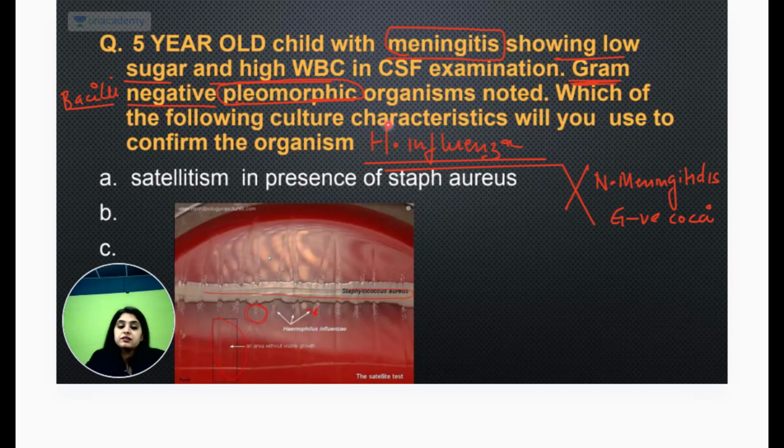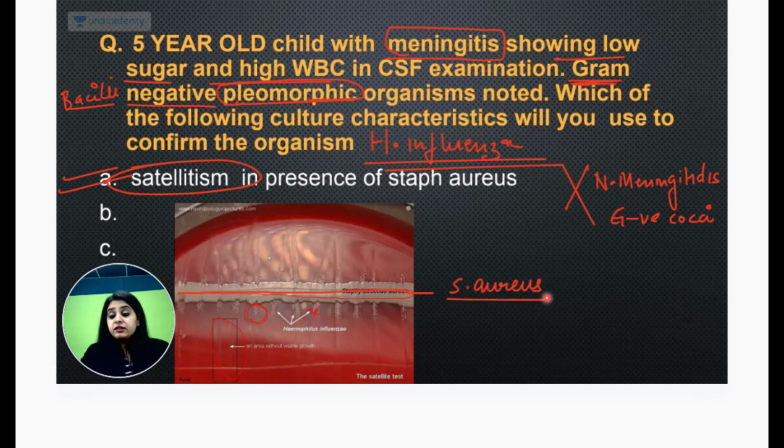And then they asked you the culture characteristics. So we know that Haemophilus influenza shows you satellitism, and for satellitism you have to have which? What is that streak that you have in the center? This streak over here in the center is of Staph aureus, because we know very simple. Okay, now this is what I'm telling you for your INI-CET. What do we know for Staph aureus? Staph aureus causes narrow zone of hemolysis. It is going to break the blood. It is going to cause narrow zone of hemolysis. तो यहाँ narrow this much area around it, it is going to break the blood, this much area.